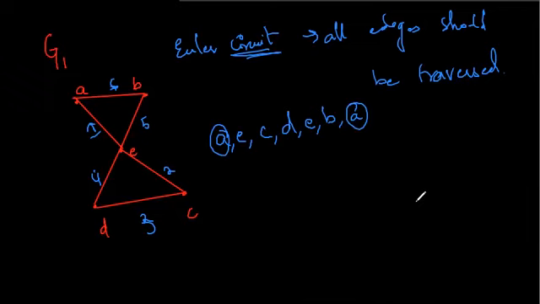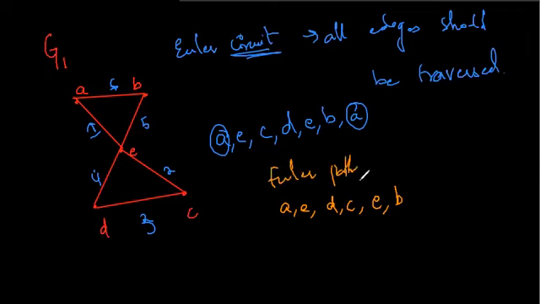Now what about the Euler path? For the Euler path, it should traverse all the edges, and we don't need the initial and the terminal vertices to be the same. So in the case of an Euler path, all edges should be traversed, but the initial and terminal vertices need not be the same.